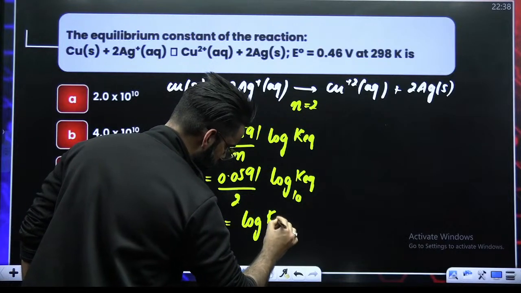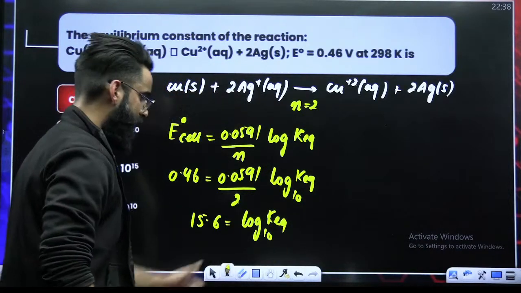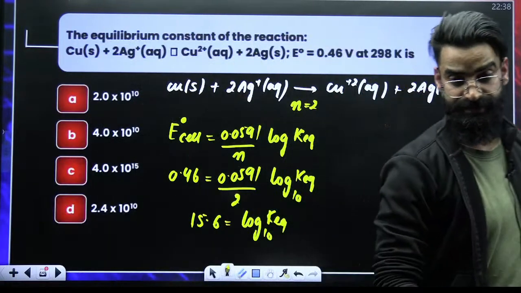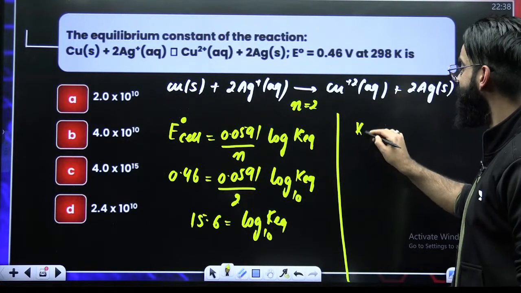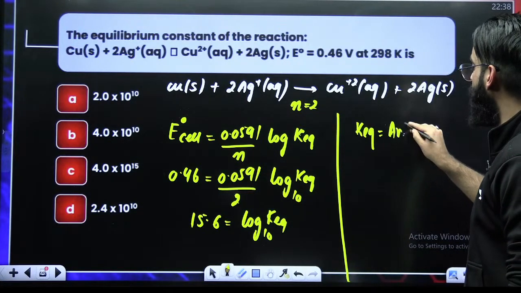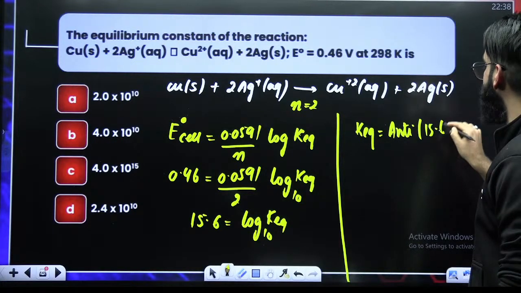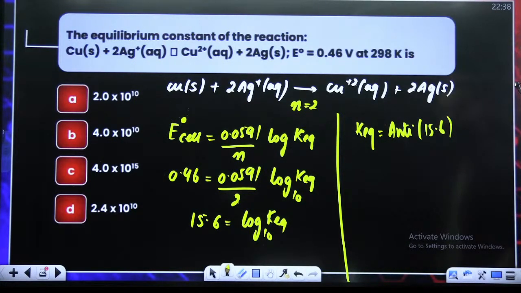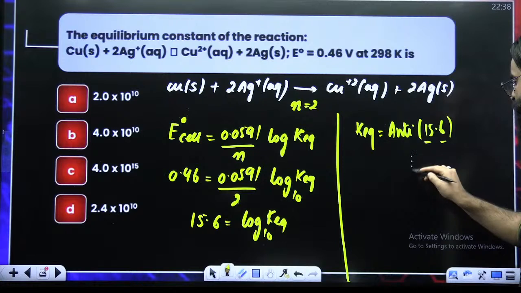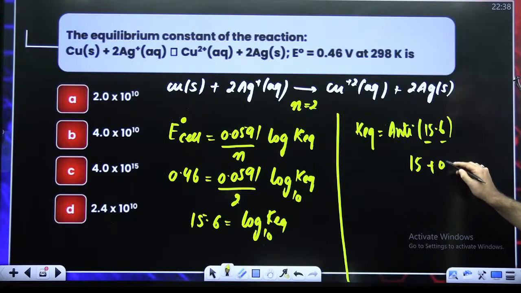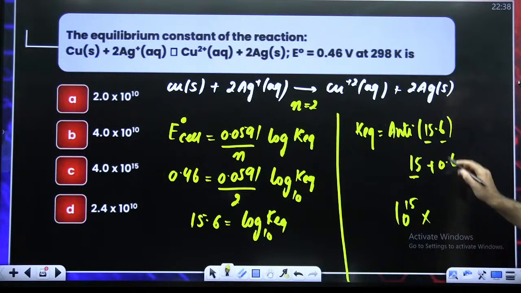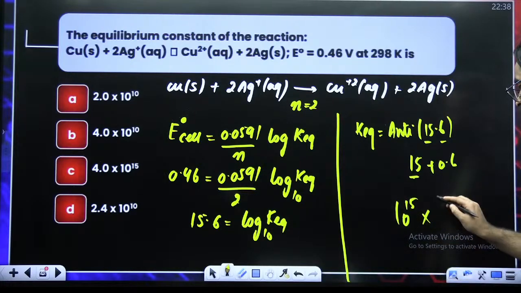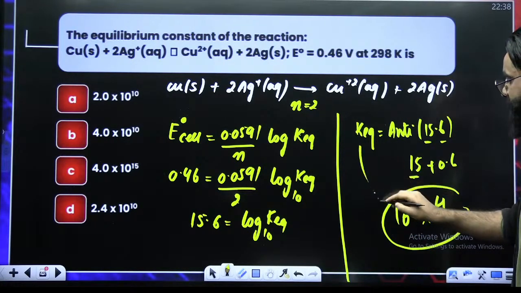So, you got log of equilibrium constant is equal to 15.6. And if log of equilibrium constant is equal to 15.6, I can say the equilibrium constant would be equal to antilog of 15.6. How do you get the antilog of 15.6? I hope you remember 15.6 will be broken as 15 plus 0.6. This 15 I'll be directly writing as 10 raised to the power 15. 0.6 is basically log of 4. So 4 into 10 raised to the power 15 would be the final answer.